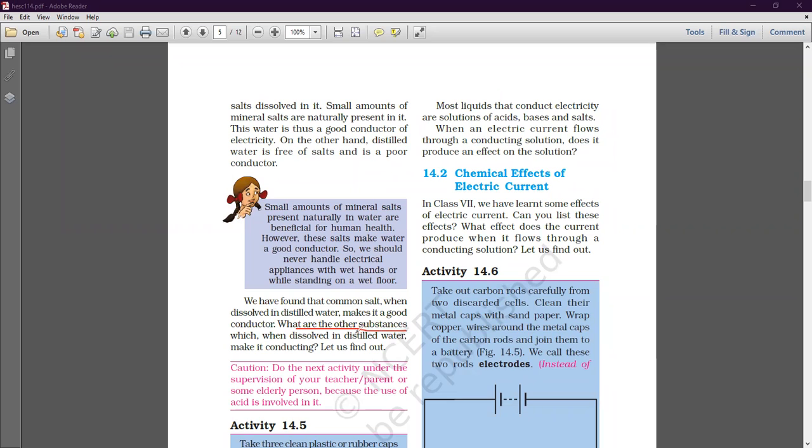What are the other substances which, when dissolved in distilled water, make it conducting? Let us find out. है ना? अभी हमने इस टॉपिक में क्या डिस्कशन किया है कि जनरली डिस्टिल्ड वाटर इज अ बैड कंडक्टर ऑफ इलेक्ट्रिसिटी, यस, बट इफ वी ऐड सम सॉल्ट टू इट, then the distilled water becomes a good conductor of electricity.